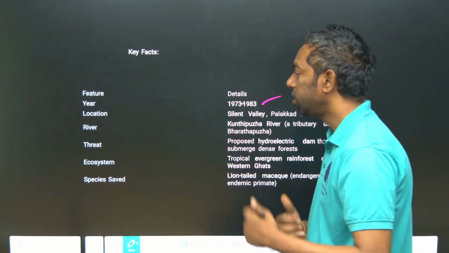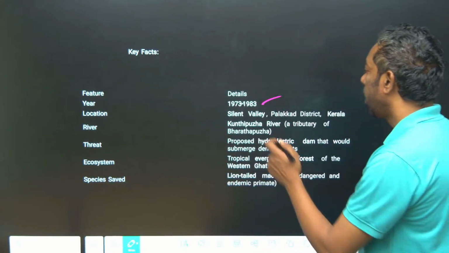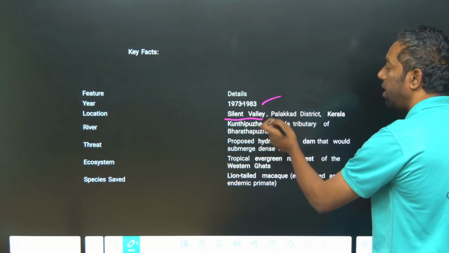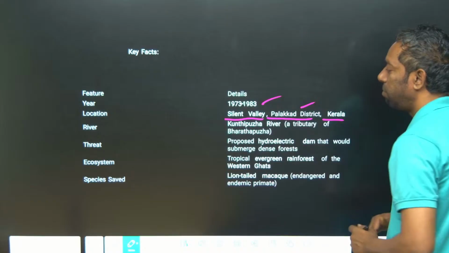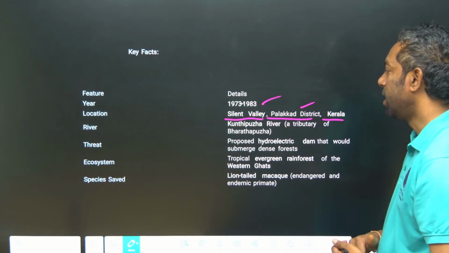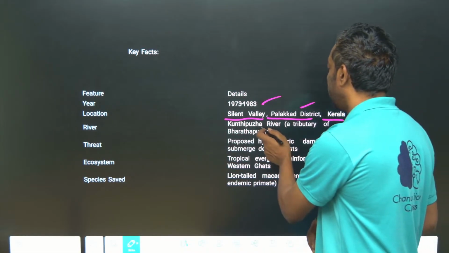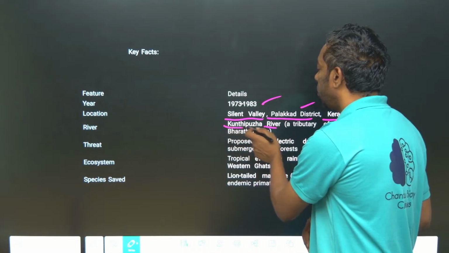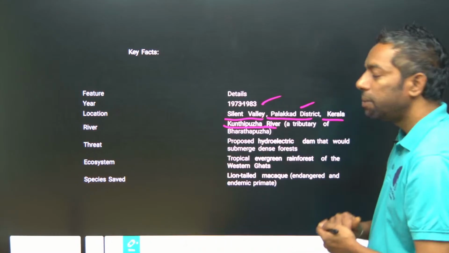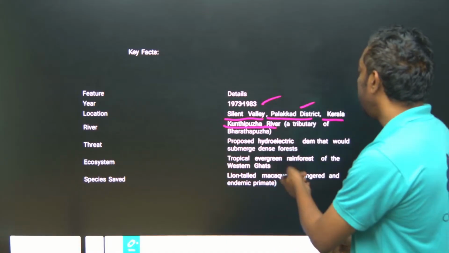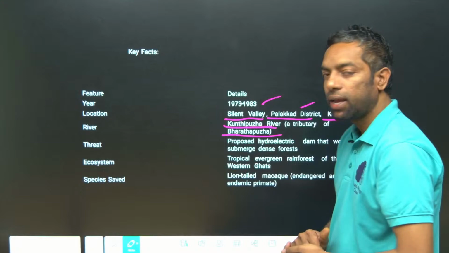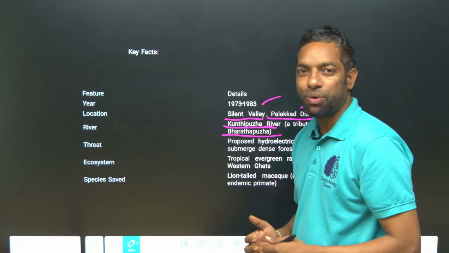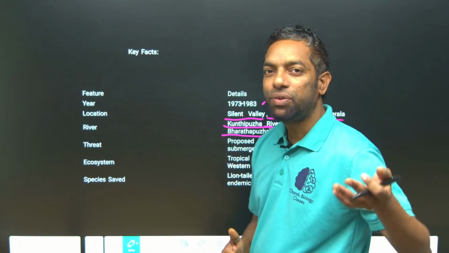The place is Silent Valley in Palakkad district, Kerala. The location is on the Kunti Puja river, a tributary of the Bharat Puja. They might not ask you the river name, but they can ask you the forest type and the state location.